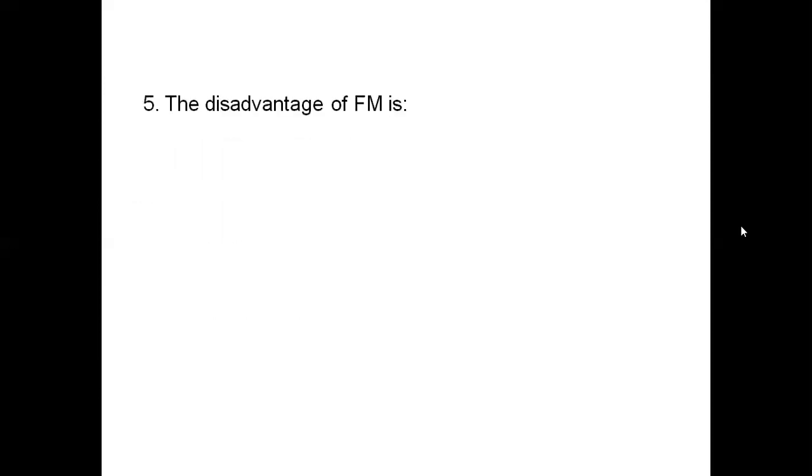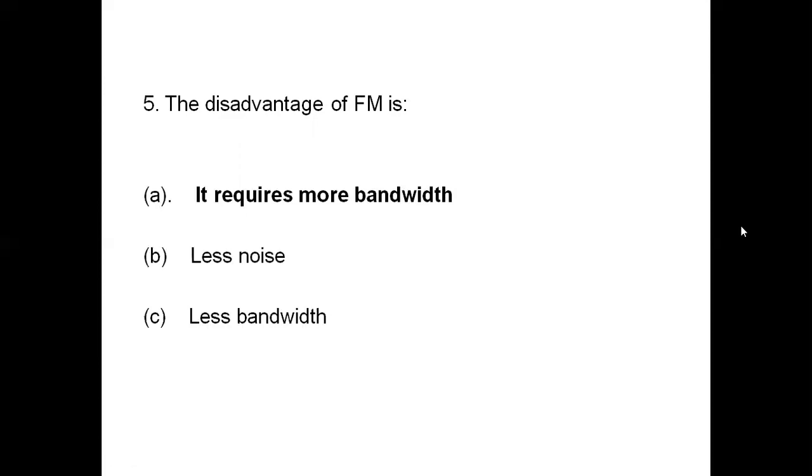The advantage of FM is: option A, less noise; more noise; less bandwidth. So the advantage of FM is less noise. It occupies more bandwidth, but we always want less noise, so more signal to noise ratio. The disadvantage of FM is: it requires more bandwidth; less noise; less bandwidth. The option is it requires more bandwidth.